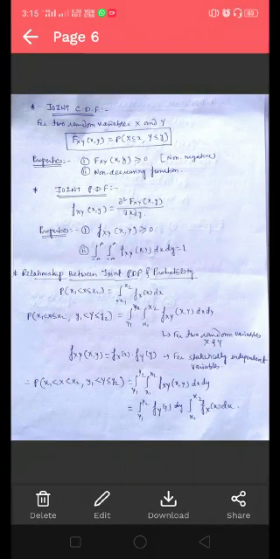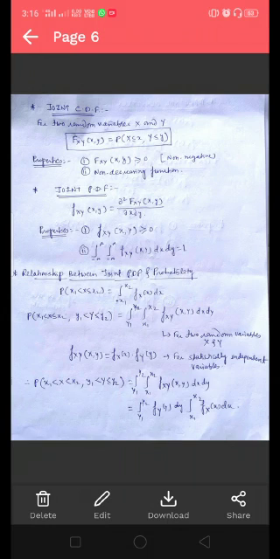Now, let us define the joint PDF, joint CDF, the relationship between the joint PDF, probability and marginal densities, conditional PDFs, etc. So, the joint CDF for two random variables x and y is expressed as F_XY(x,y) equals the probability of the event X less than or equal to x and the event Y less than or equal to y.